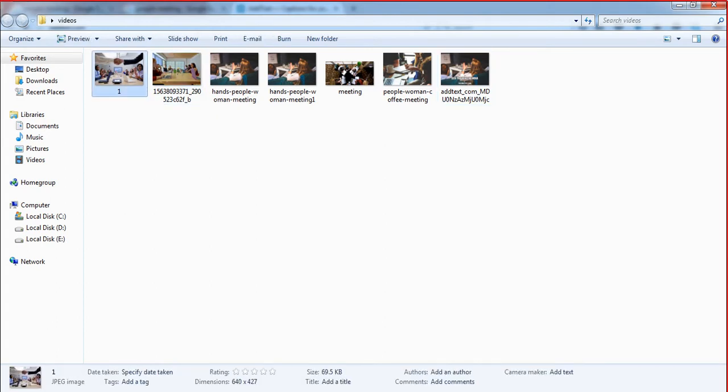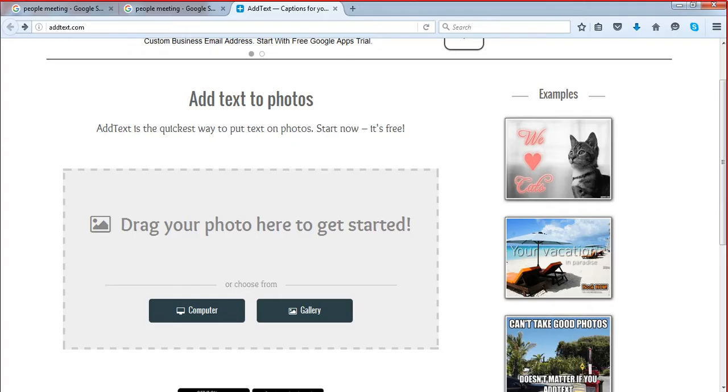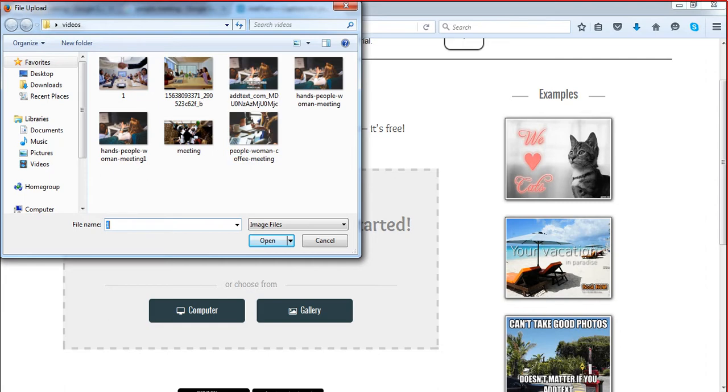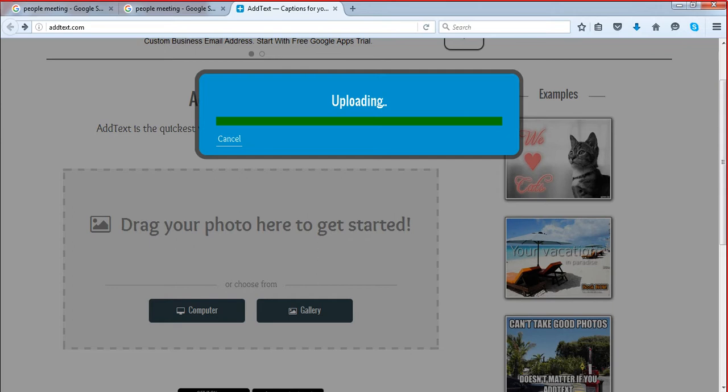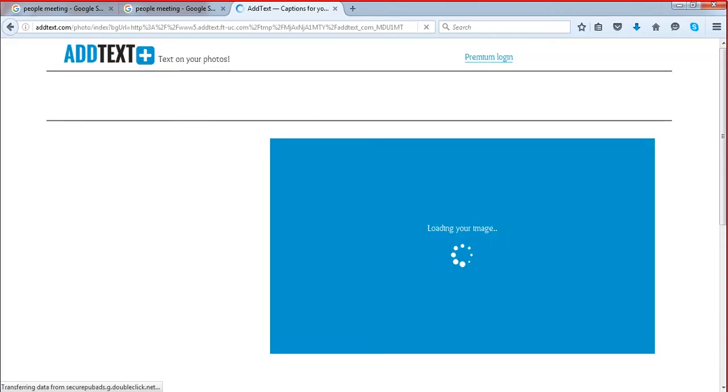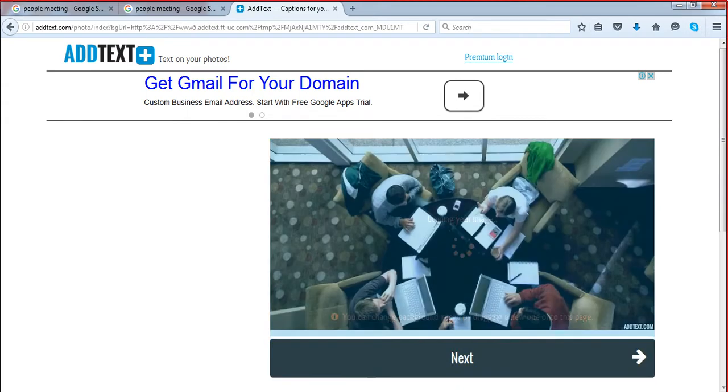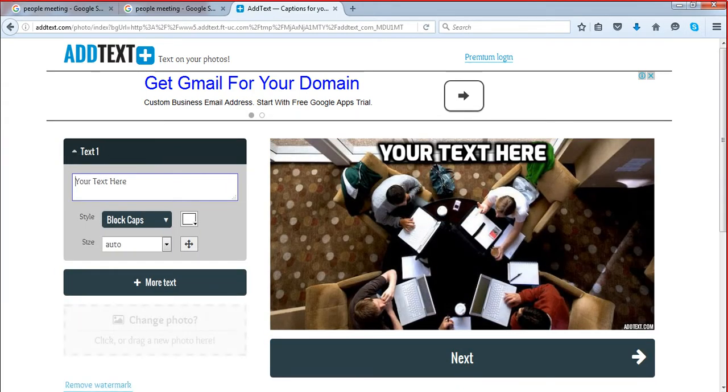We have done with this. We are left with these two. So computer, and select maybe this one. It's uploaded. You can use another text. Or maybe not this one. You can put something, maybe